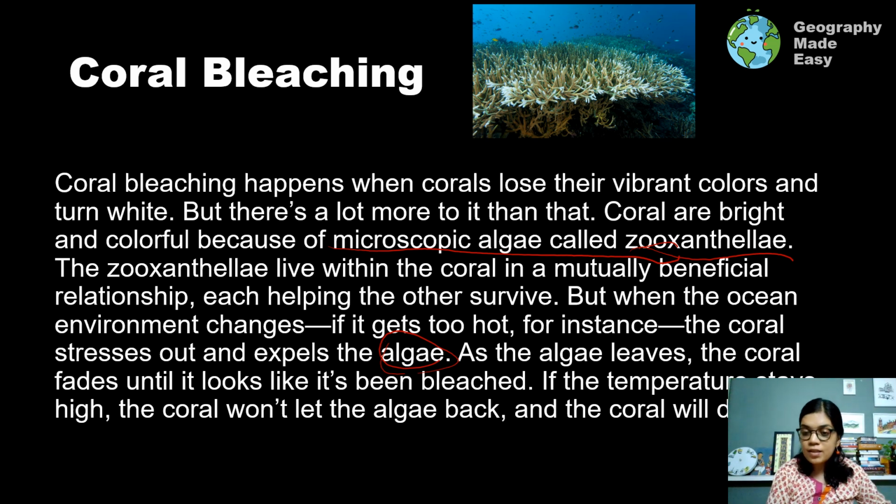So temperature increase, climate change leads to the expulsion of the algae, and that leads to the coral losing its color because the algae adds color to the corals, and finally it also dies because it slowly stops functioning, as it cannot do the symbiotic functioning, the photosynthesis. This coral is an organism, it uses the plants to survive as well, the algae which live within it. So the different microorganisms are dependent on one another. Climate change is adversely affecting that, and it is leading to coral bleaching.